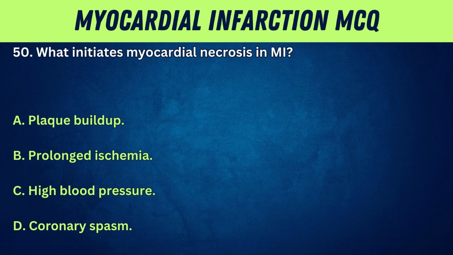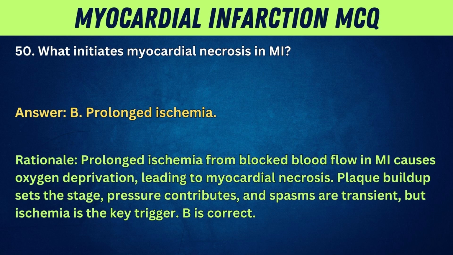50. What initiates myocardial necrosis in MI? A. Plaque buildup. B. Prolonged ischemia. C. High blood pressure. D. Coronary spasm. Answer: B. Prolonged ischemia.